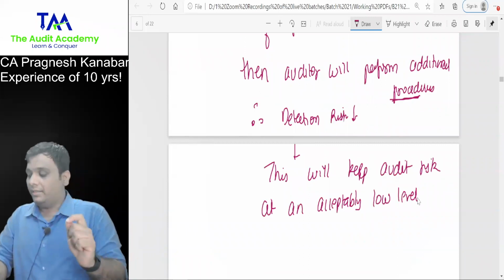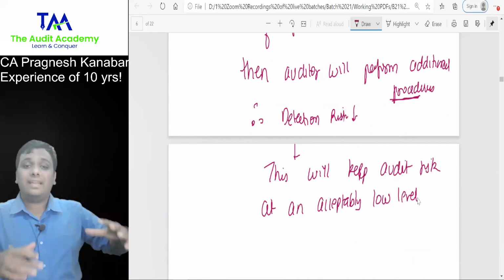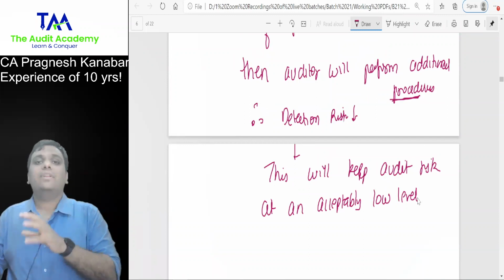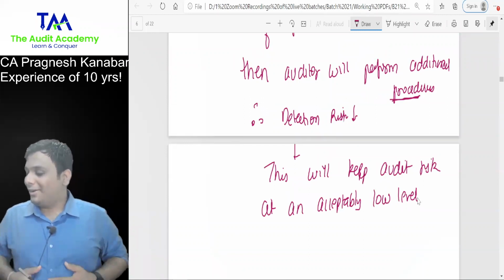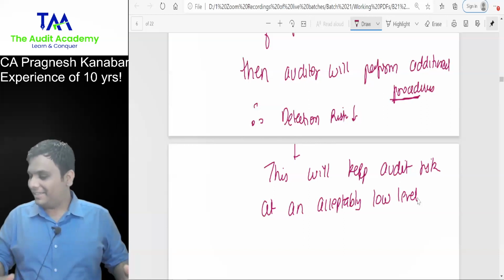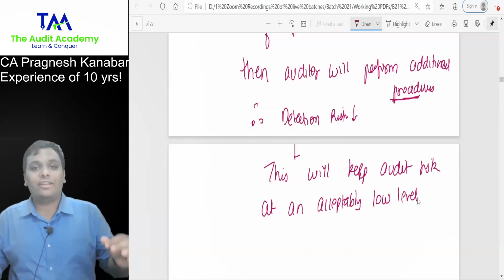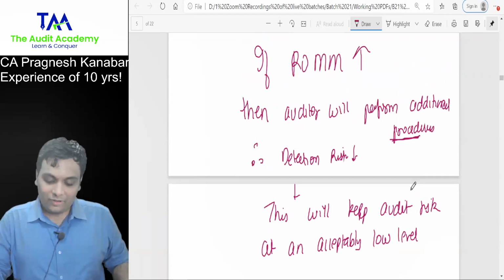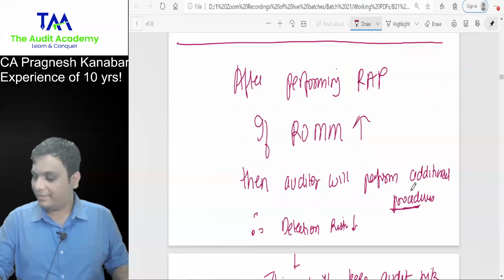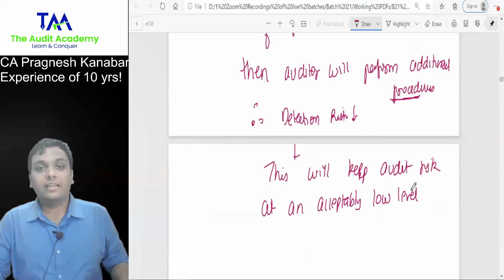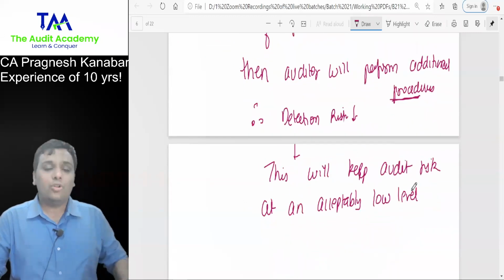I repeat, this will keep audit risk at an acceptably low level. Audit risk can never be zero, because auditing suffers from inherent limitations. All right. That is why audit risk can never be zero. Auditing suffers from inherent limitations. You should always be aware about this.